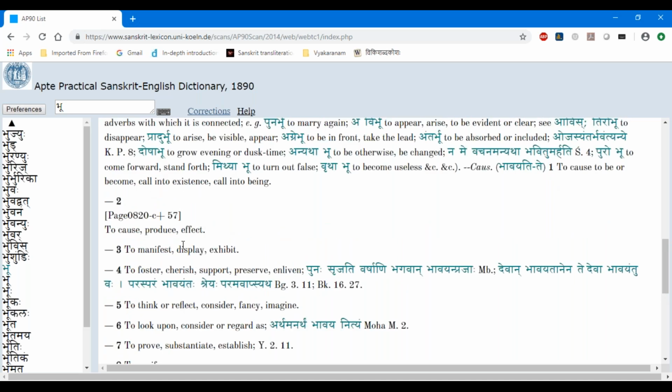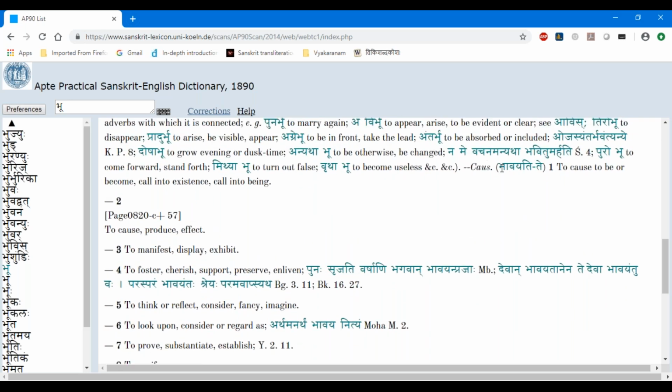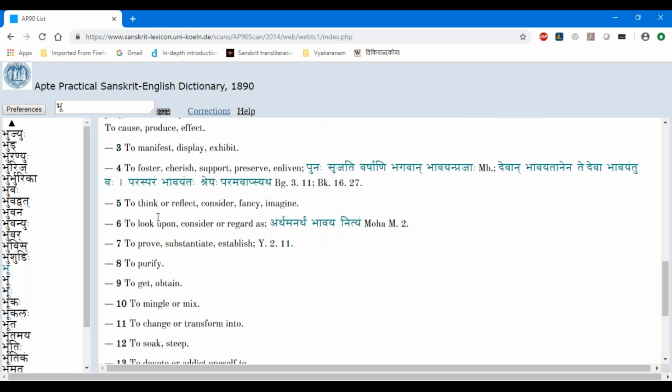So here he starts new numbering: 1, 2, 3. When you quickly come and see a 4, you should go back and see what form he is talking about. He is actually talking about bhavayati, the causative forms. So all these are causative forms. He gives a lot, such as to look upon, consider: artham anartham bhavaya nityam. This is from the Moha Mudgara, which is the Bhaja Govindam.